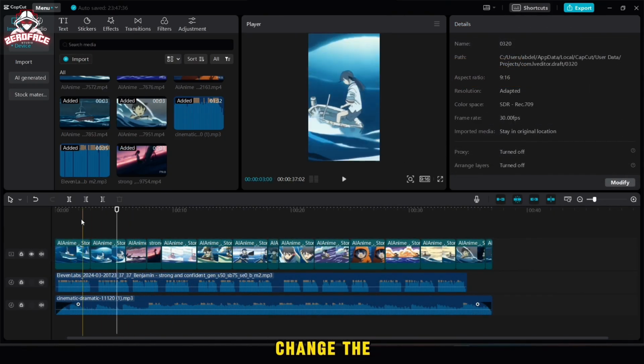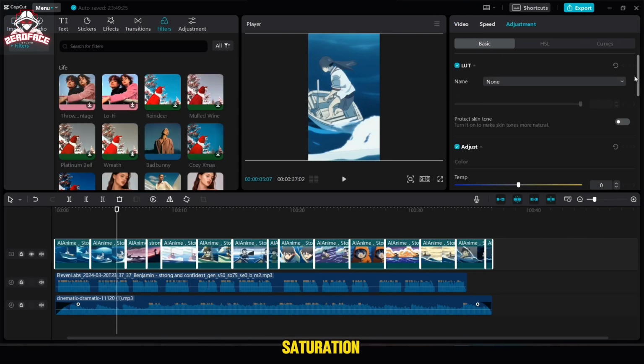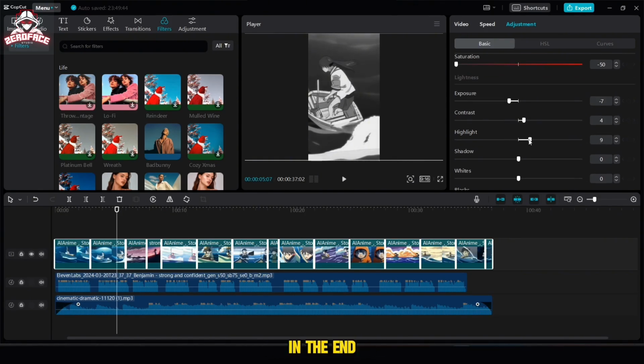Here we will change the color of all the videos to black and white, but you do not have to convert them to these colors, you can just keep their original colors. First you select all the videos in this way and then press adjustment. You put the saturation at 50, then the exposure at 7, then 4 on contrast, then highlight on 1. As for the result of the two videos, the first in colors and the second in black and white, at the end of the video.